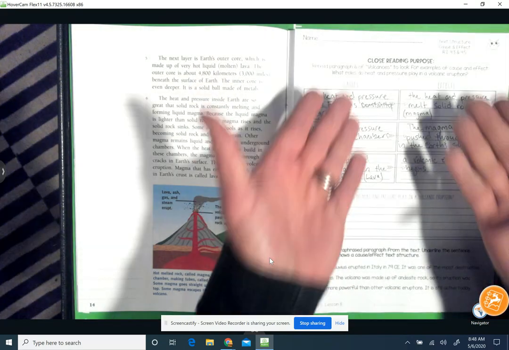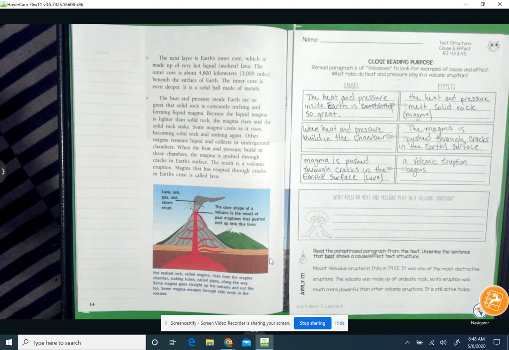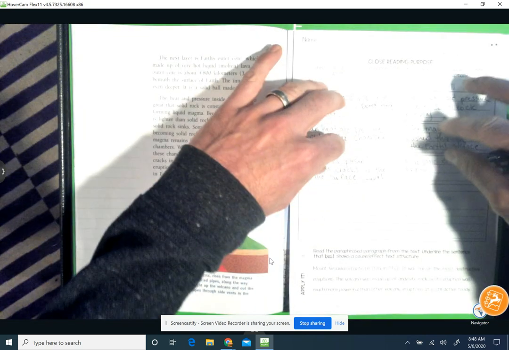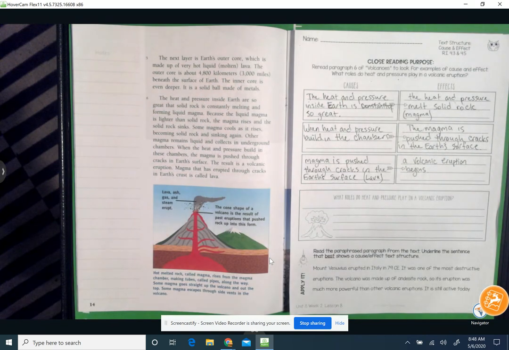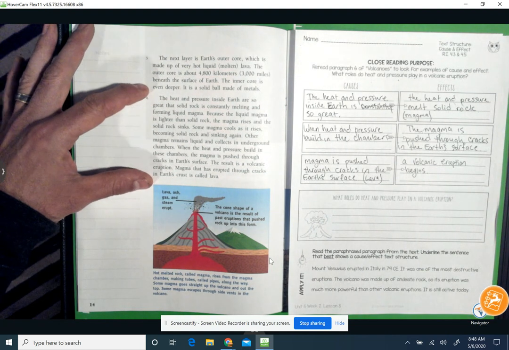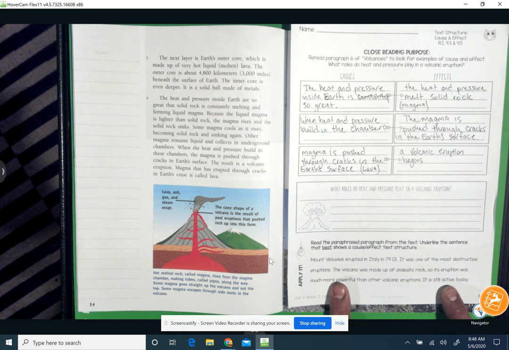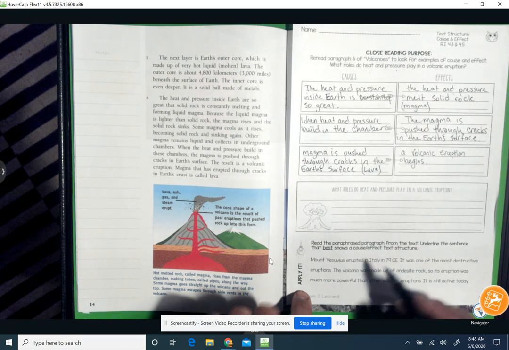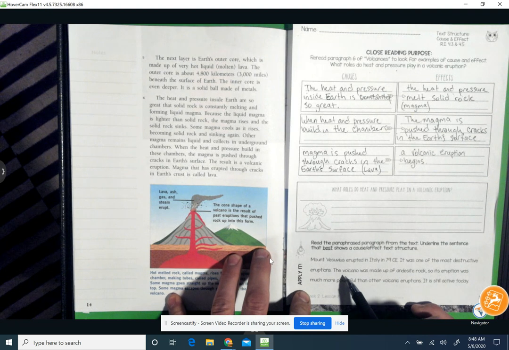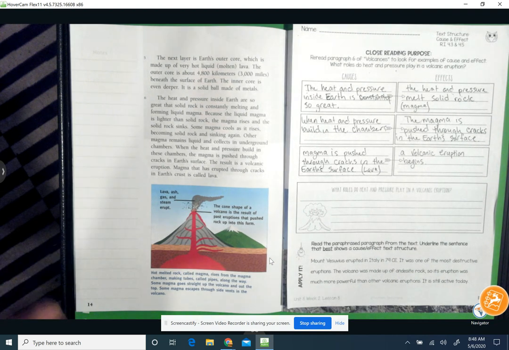So now, because we have a list of causes and their effects, we can now answer this question. What roles do heat and pressure play in volcanic eruption? All of your details are right here in this cause and effect activity, or you do have paragraph 6 to refer to as well. In the third part, please make sure that you take the time to underline any sentences, or maybe it's just one sentence that has a cause and effect in it. Okay.